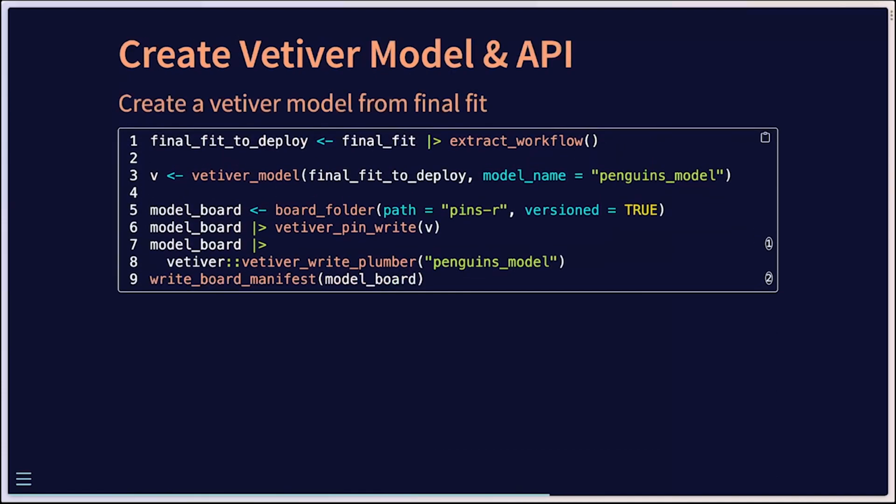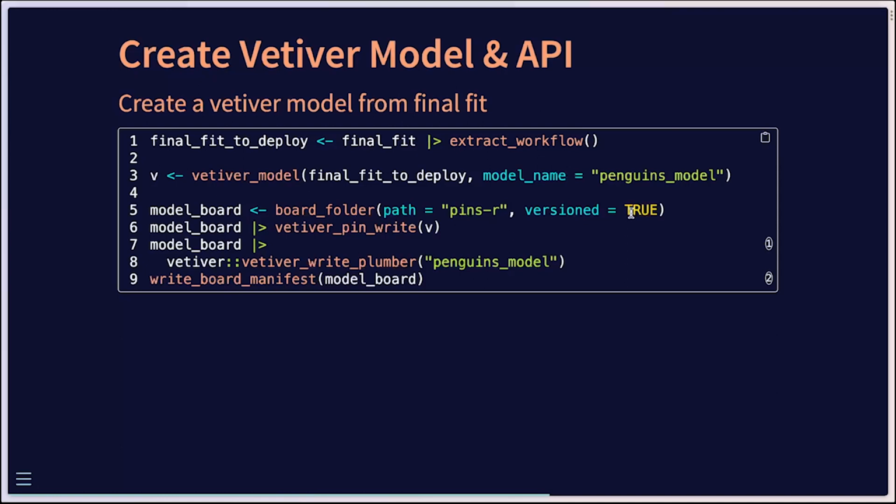All right, so now that we have our model in hand, the next thing that we're going to do is create a Vetiver model using, unsurprisingly, the Vetiver package, and also to create an API. The first step here is just to extract the workflow object from the final fit that we just performed, and we can actually directly create the Vetiver model from that. We're going to give it a name of penguins model, and then we'll use the pins package to pin our board to a local folder, just a directory that I've called pins.r, and we'll actually use a versioned model here.